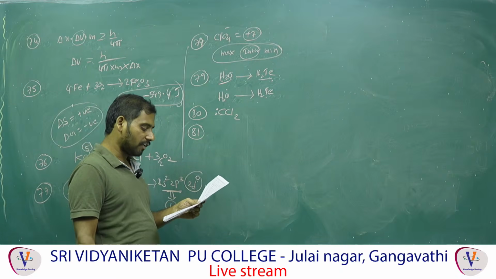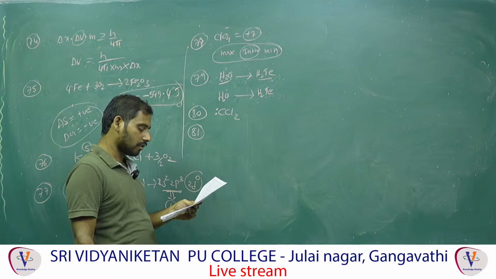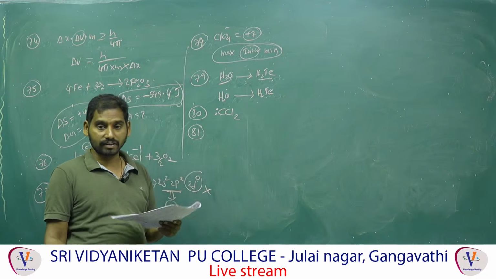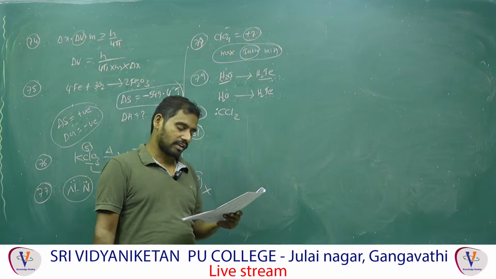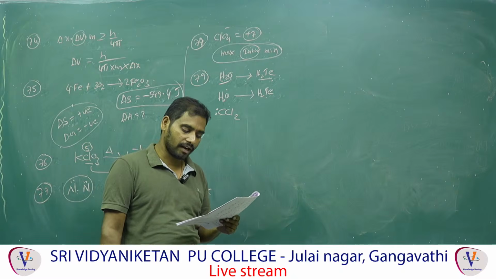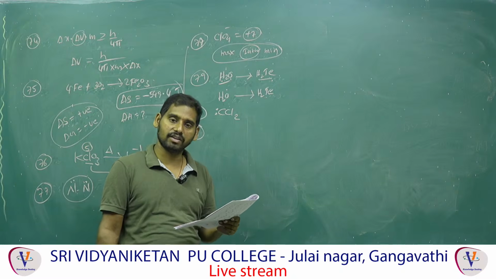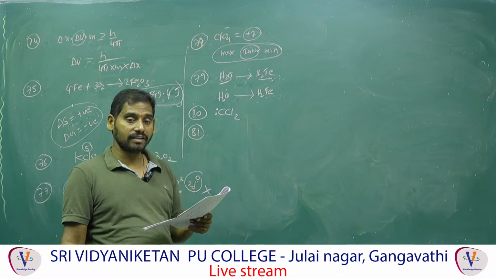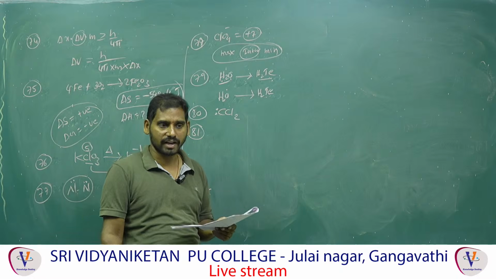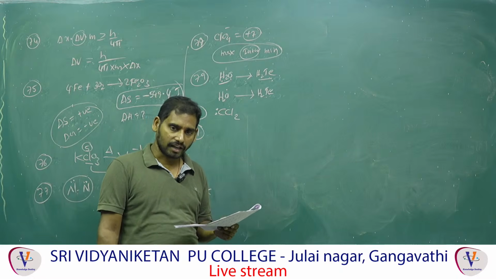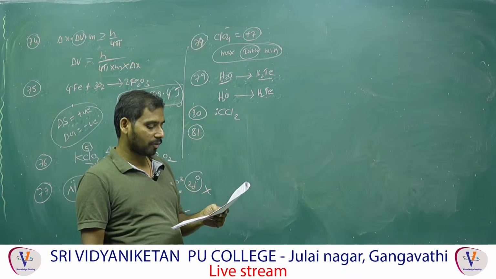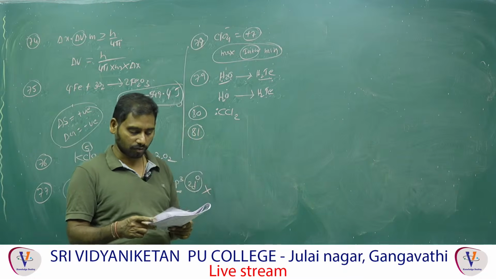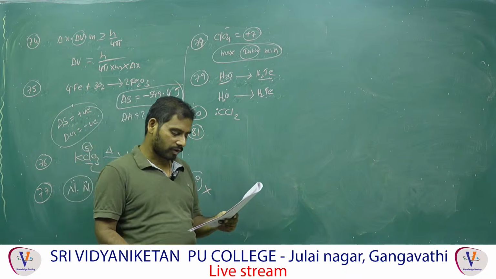The ionic radii of trivalent lanthanides steadily decrease with increase in atomic number. Lanthanides exhibit the +3 oxidation state, and the radii of the +3 ions steadily decrease with increase in atomic number. From left to right, atomic radius decreases with increase in atomic number. They have given it reversed, so that option is wrong. So 1, 2. Next one, 82.